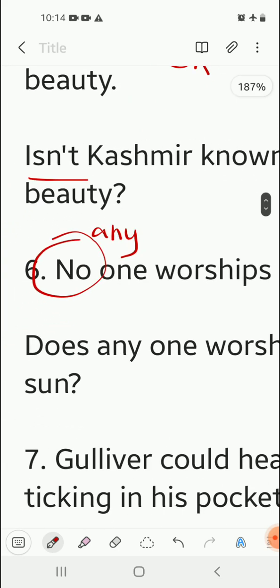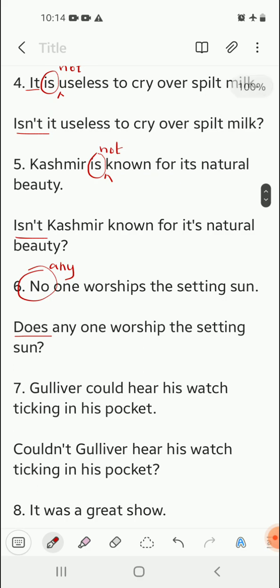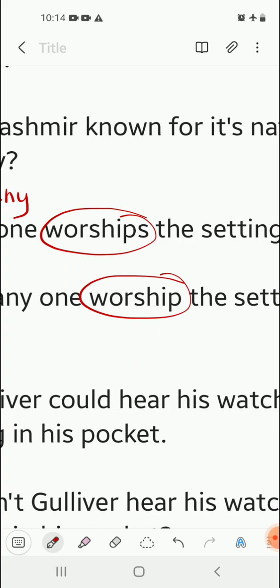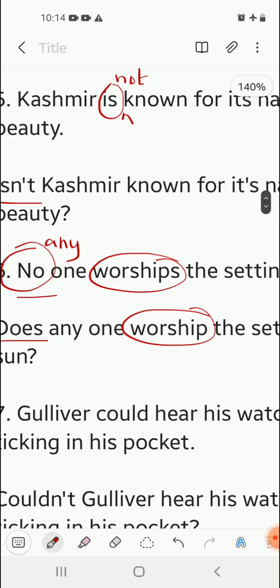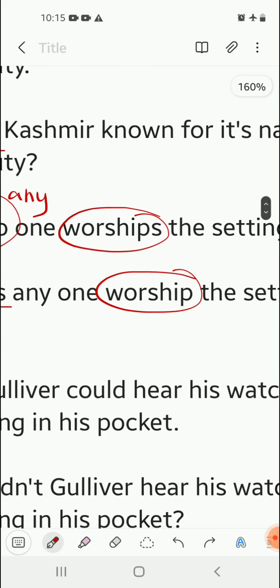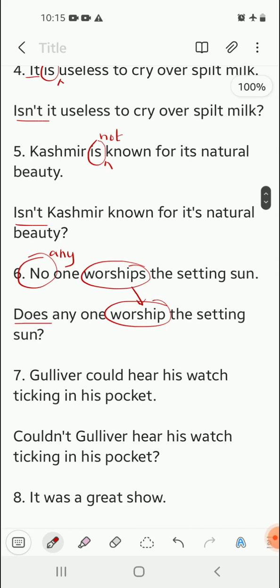So we will start with does. Why? Because there is no be form of verb. So does anyone worship? Over here worships becomes worship. Why? Because here there was no one. No one is a singular subject, so in a singular subject the verb gets an s added. But in case of anyone, the verb will not have an s. So that is why worships becomes worship. And the rest of the sentence is the same. So does anyone worship the setting sun?